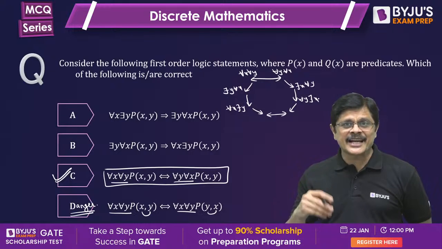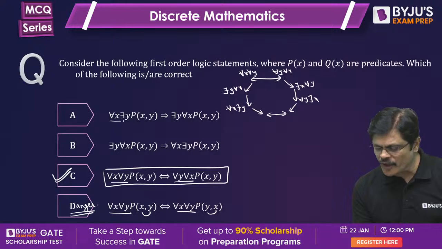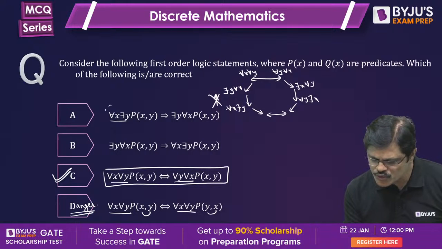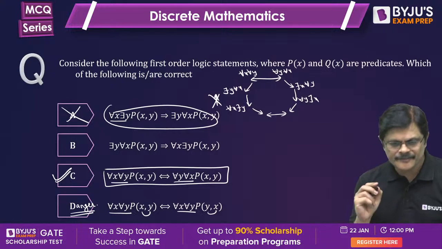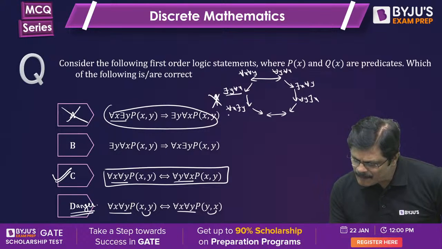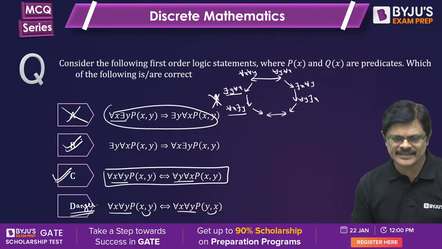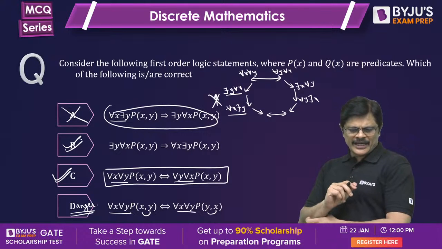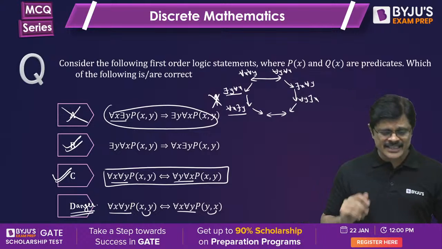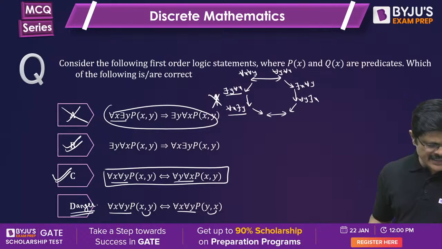This direction it is correct, but the reverse direction is wrong. That is, for all x, there is a y implying there is a y for all x is wrong, so this is false. Whereas there is a y for all x can imply for all x, there is a y. This is correct. So here A is wrong, B is correct, C is correct, D is the dangerous option, my dear friends.